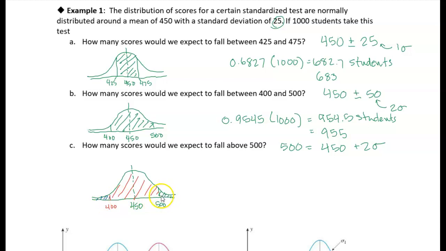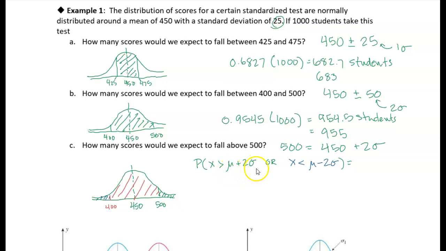Because of the symmetry, the area from 500 to infinity is the same as the area from 400 to negative infinity.